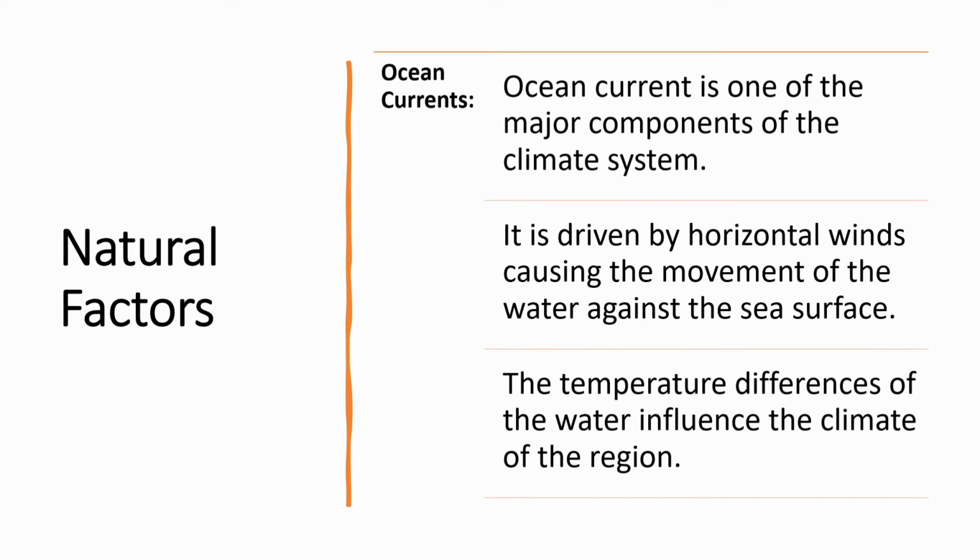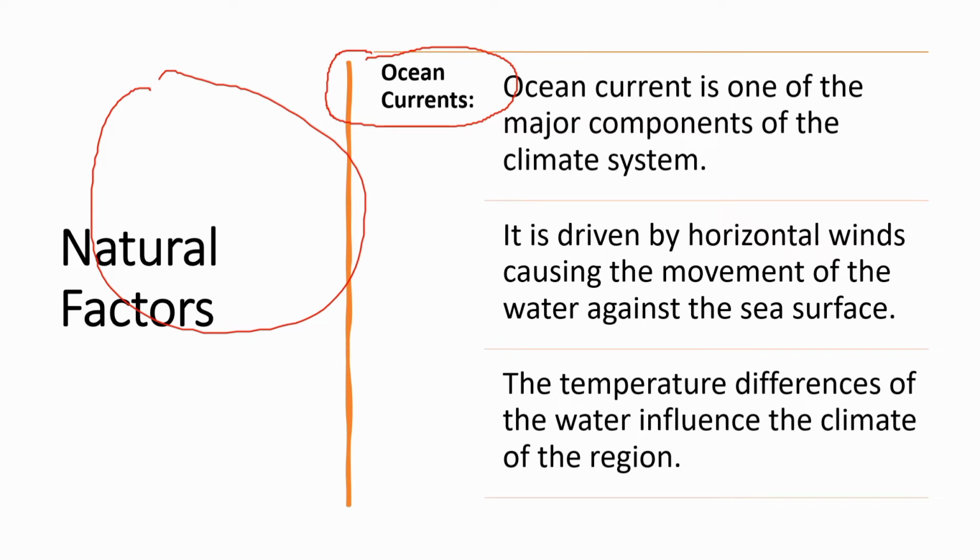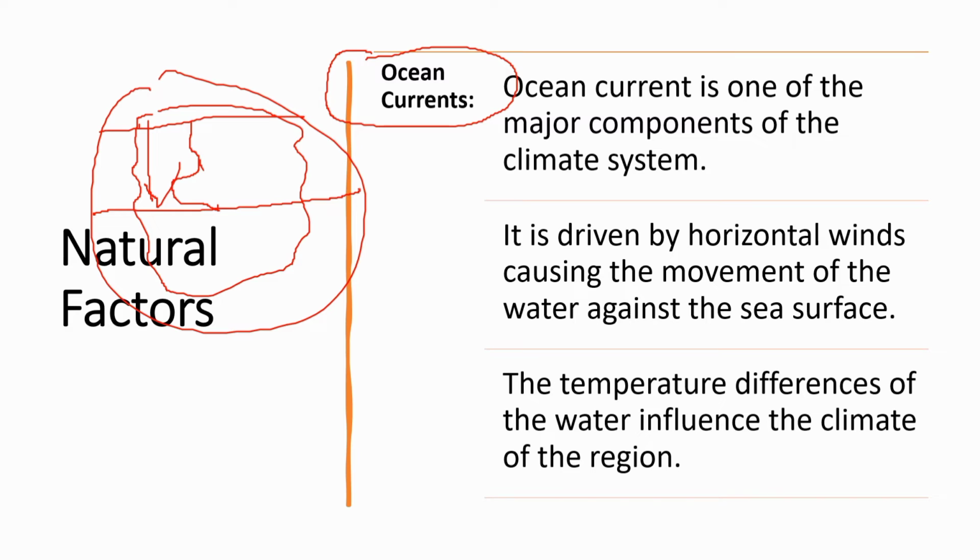Another important hydrological factor which causes climate change is ocean currents. We know that the whole globe is surrounded by water, split into various oceans and seas. So when there is a hot water body in the equator region and a cold water body in the polar region, this water gets circulated from pole to equator and from equator to pole by means of ocean currents. So this variation in ocean current temperature can also cause changes in the climate of that particular region.